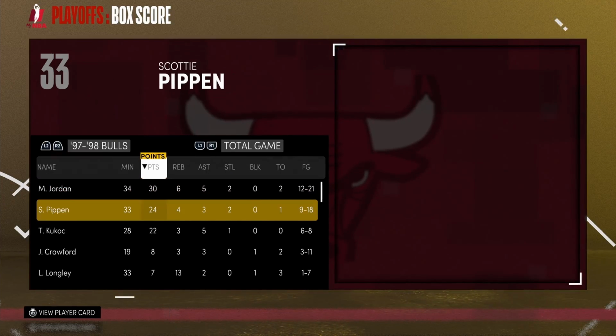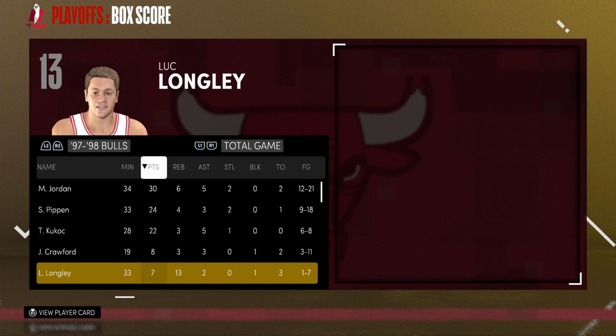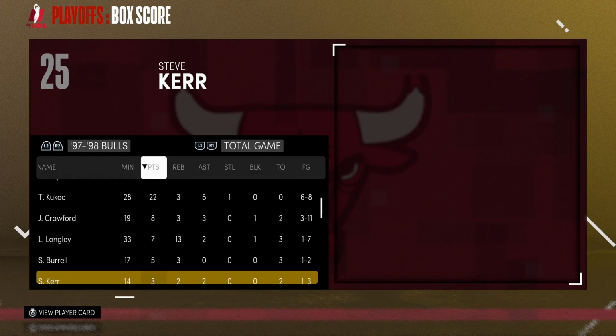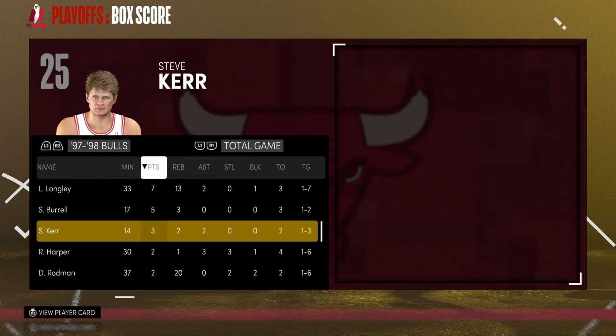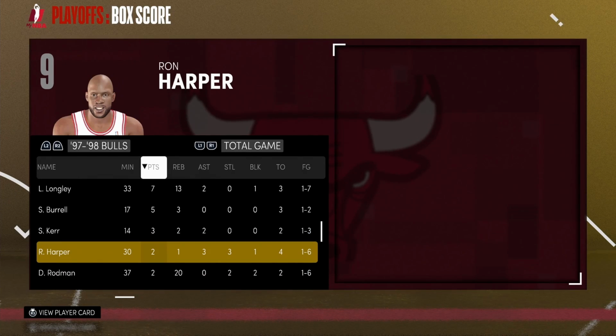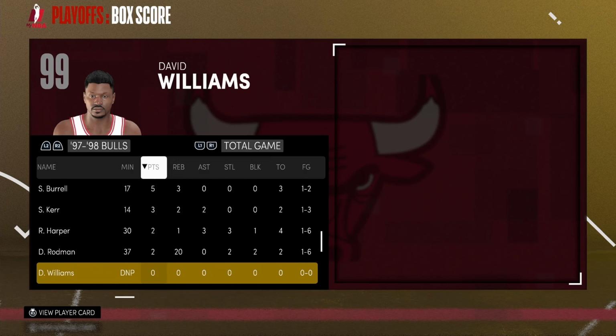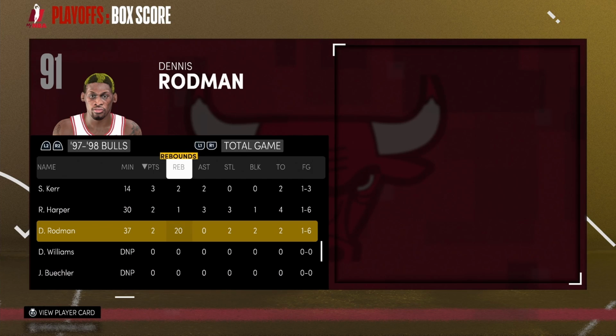Pippen had 24, Kukoc had 22, Crawford had 8, Luc Longley had 7, Burrell had 5, Kerr 3, which is odd because I thought he would have scored more threes or shot more, especially going 1 for 3 from the field. Harper with 2, Rodman with 2, which is weird as well since he's a starter, but he did have 20 boards, so I guess it helped out in the long run.